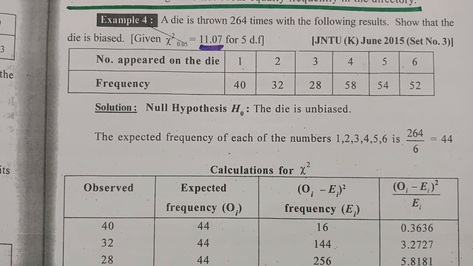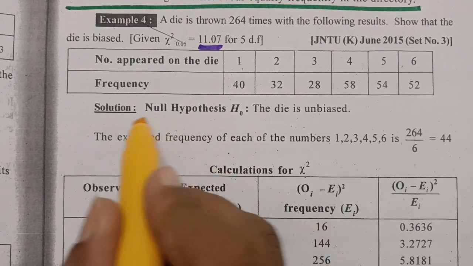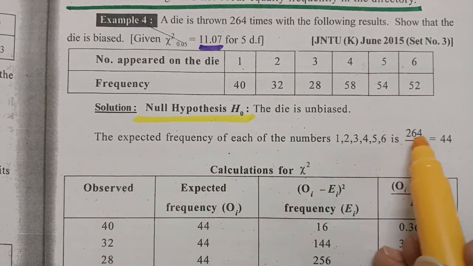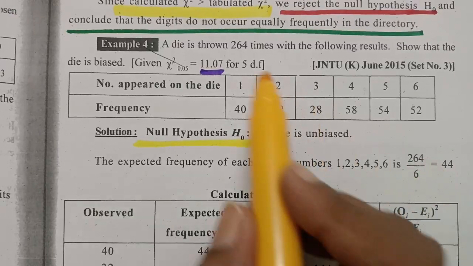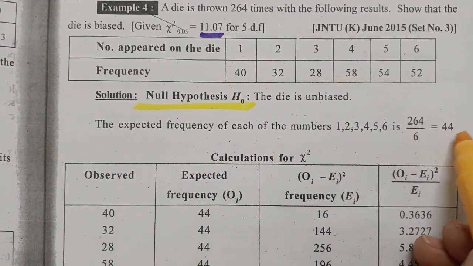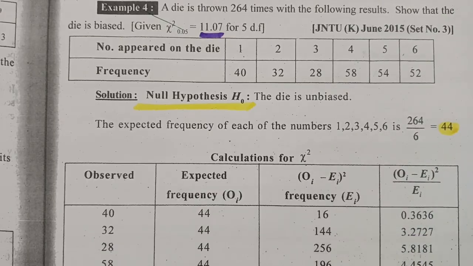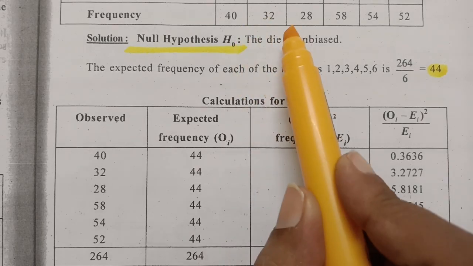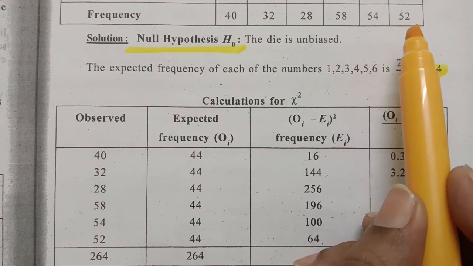As usual we go with the null hypothesis: the die is unbiased. The expected frequency here is 264 divided by 6, since a die has 6 numbers, and the value is 44. The observed values from the table are 40, 32, 28, 58, 54 and 52.